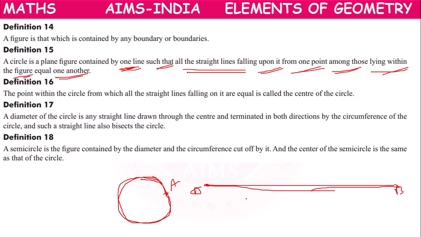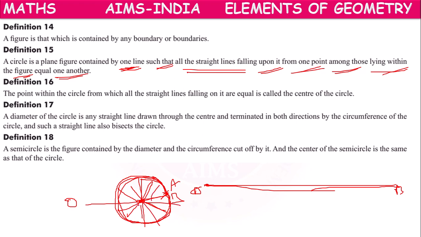We can arrange it in the form of a circle such that A and B coincide at one point, and all the straight lines falling on it from a point O, the center, are equal to one another.